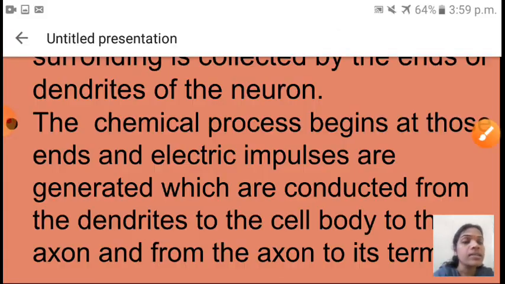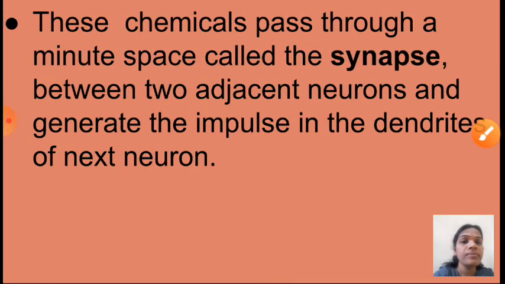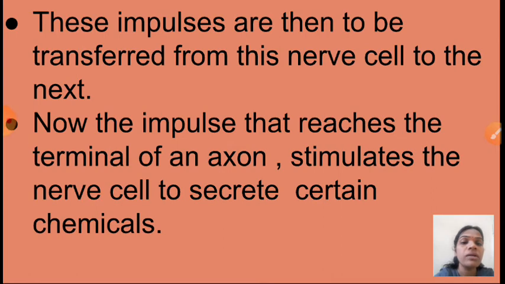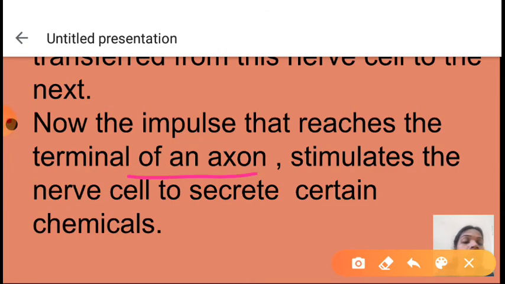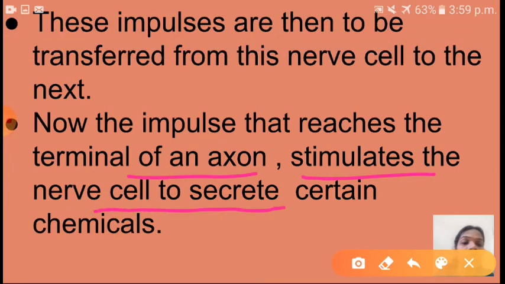Okay children, see here. Yes, these chemicals. So that previous part you have to see. Now the impulse that reaches the terminal of an axon stimulates the nerve cell to secrete certain chemicals. So when that impulse reaches the terminal of an axon, at that time it stimulates the nerve cell to secrete certain chemicals.